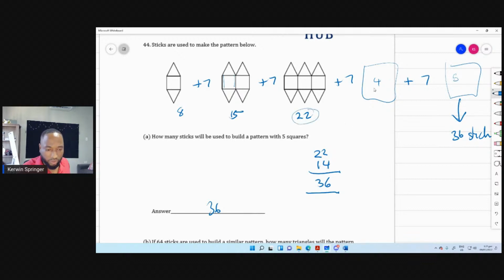The third shape, you have a problem with this? I just want to make sure everybody is good. Where's the problem, Anthony? Are you sure? I feel like this one is good enough. So 8, 1, 2, 3, 4, 5, 6, 7, 8, and then you add 7 all the way.